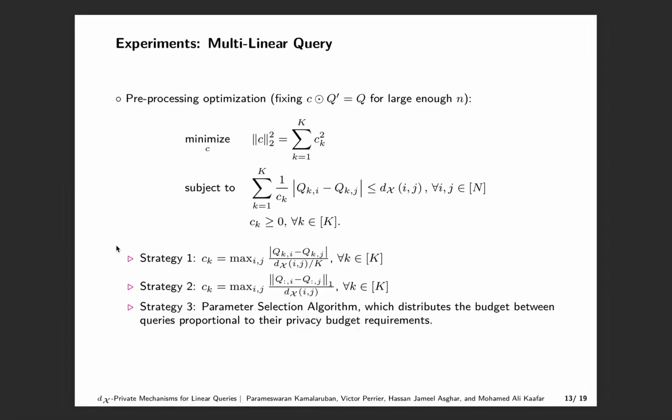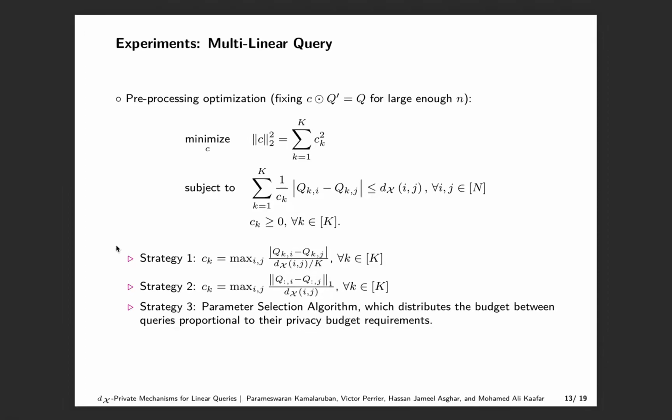The values for the model parameters are obtained by approximately solving this pre-processing optimization problem. Note that the constraints correspond to the Dx privacy requirements and the objective function is derived from a utility analysis of the mechanism. We consider three different strategies to choose a noise vector C for a fixed choice of Q dash defined above. In the first strategy, we treat the multilinear query as K separate single linear queries and share the privacy budget equally between the queries.